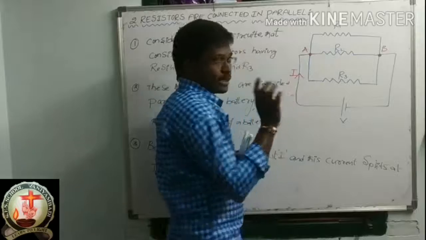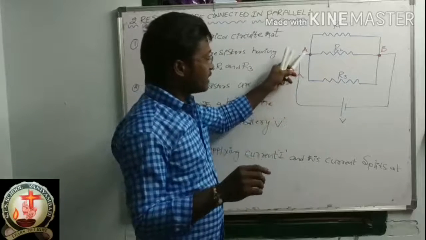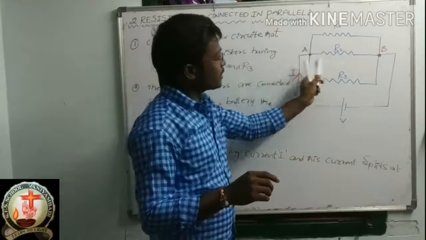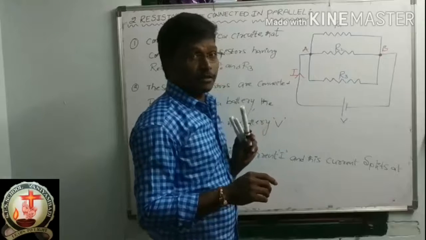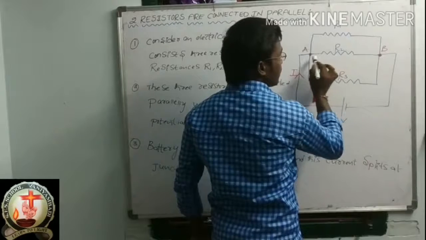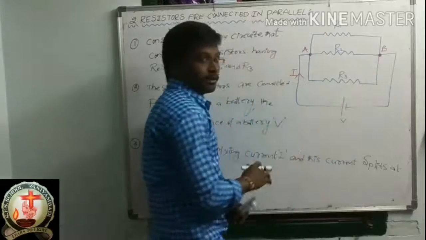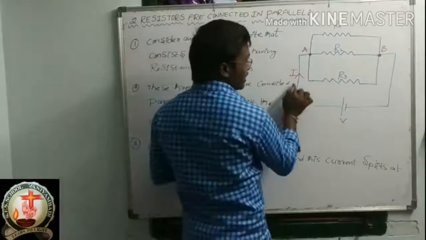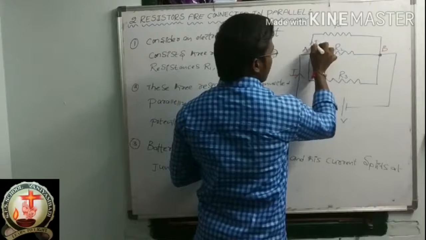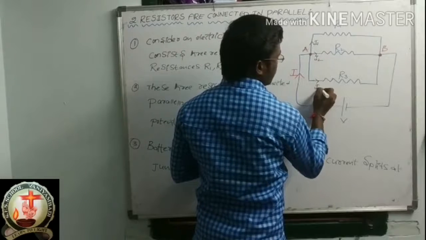Suppose this current value is 60 amperes. Whenever the 60 amperes reach this junction, 20 amperes will go each way, and all three reach junction B. Whenever this current I reaches the junction, it splits like this: I1, I2, I3.